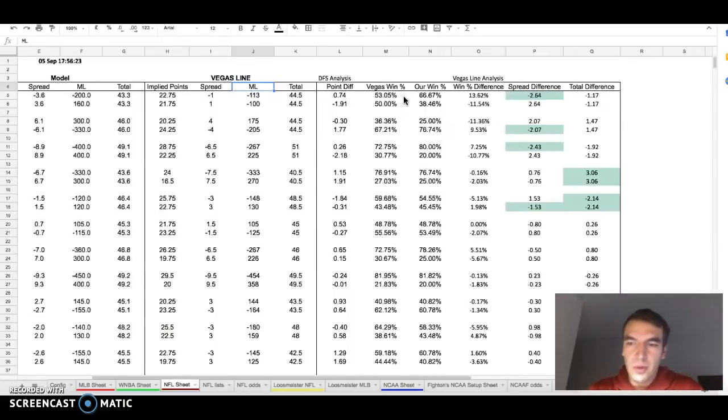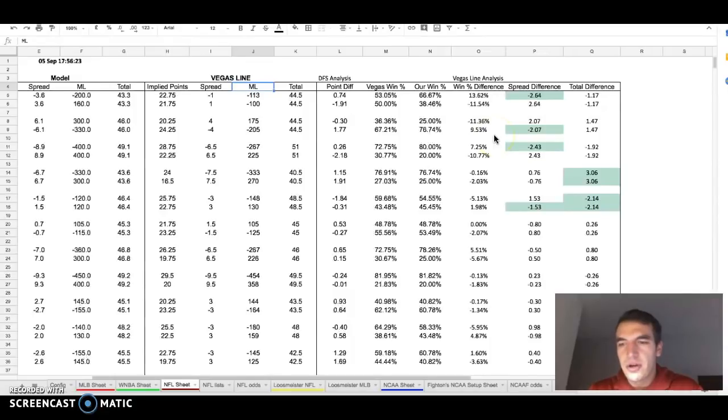Obviously, it's greater than 100% due to the spread that Vegas needs to take in order to make profit. To the right, in column N, we have our winning percentage, which is taken off our money line calculation off of our spread. To the right of it, we'll have a win percentage difference.